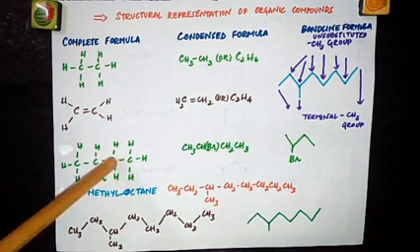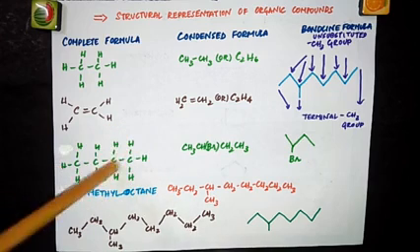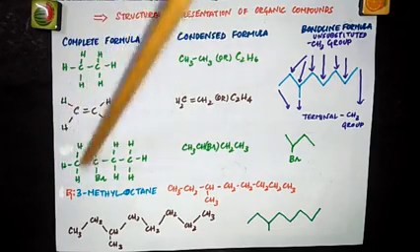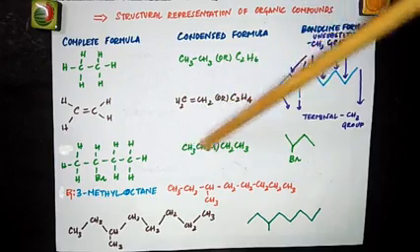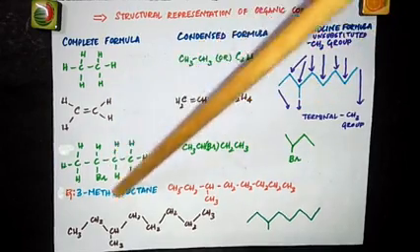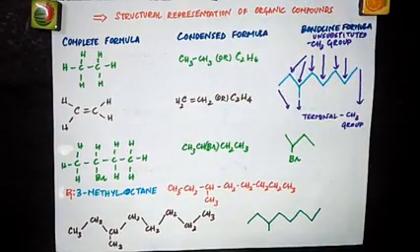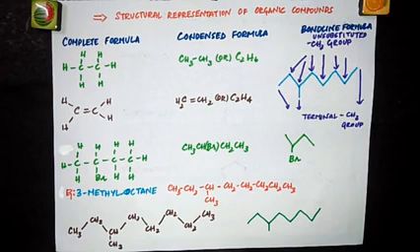So again a bond, carbon, C, bond H, and again a bond, 3CH with this carbon. So this is the complete formula, and the condensed formula would be CH3, CHBr, so CH3, CH and Br is put in the bracket, and again CH2 and CH3. So this is the condensed formula, CH3, CHBr, CH2, CH3.